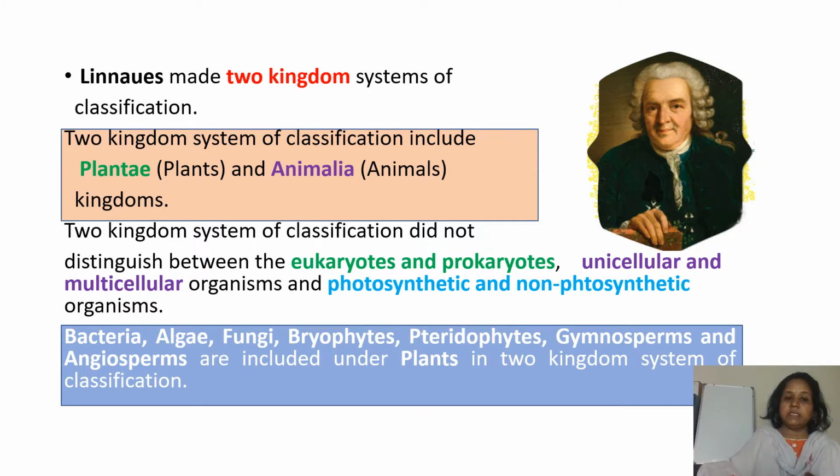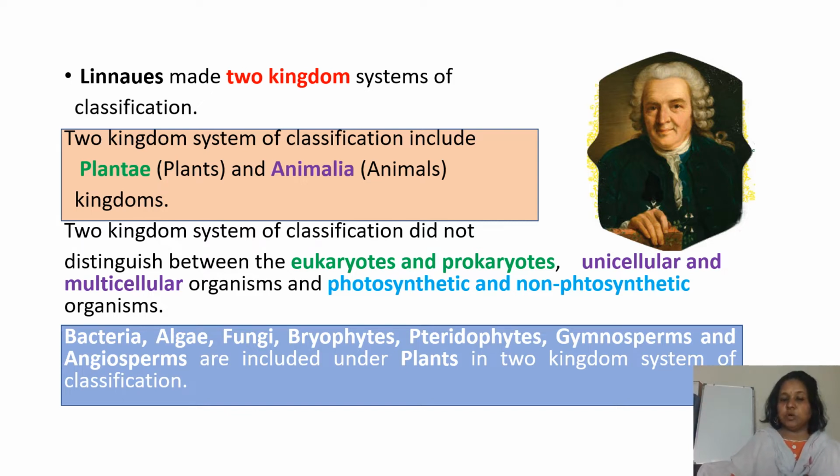In the two kingdom system, bacteria, algae, fungi, bryophytes, pteridophytes, gymnosperms and angiosperms are included under plants. Linnaeus proposed this two kingdom classification, with all animals under Animalia.